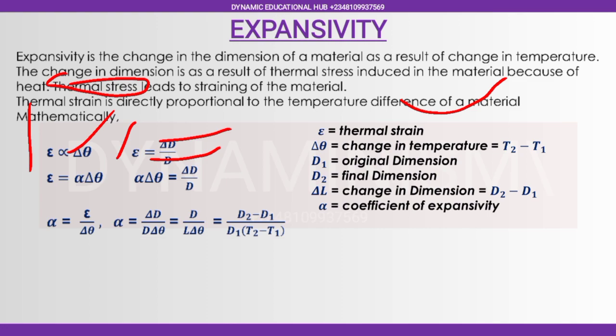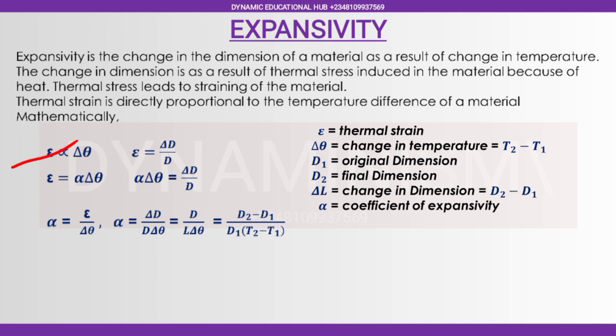Now if you want to remove the proportionality sign, the variation sign, using this formula, let me clean this. You discover that you use equal to, and then you have a constant here, which is alpha change in theta. Thermal stress is equals to what? Alpha. Thermal strain is equals to what? Alpha change in theta.